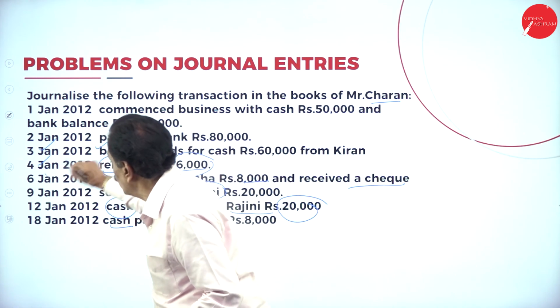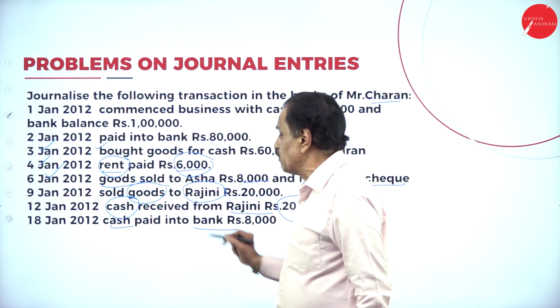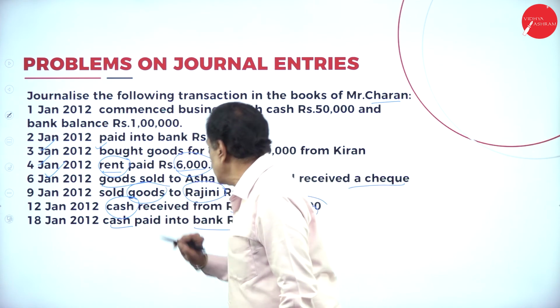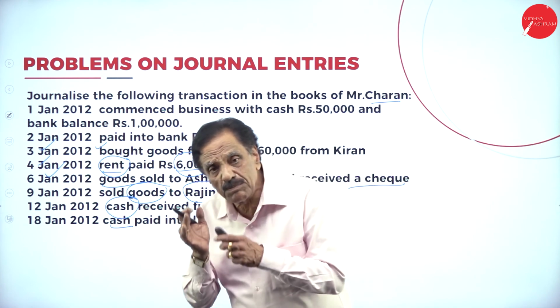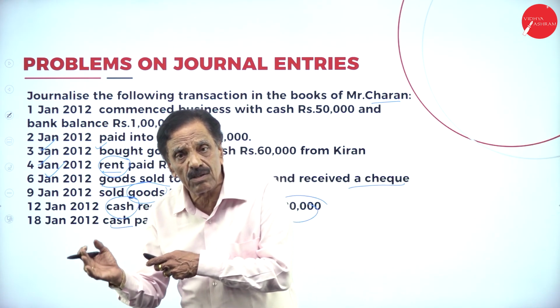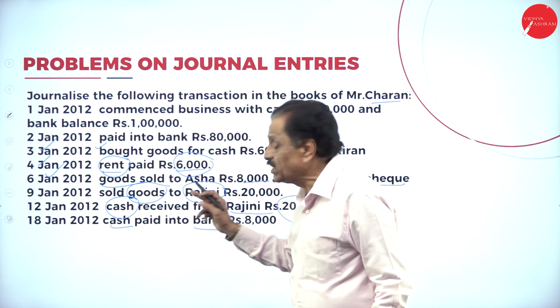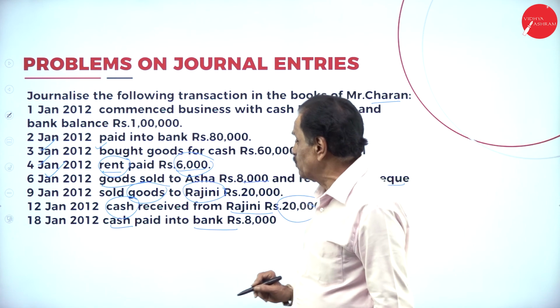So 6th is over. Come back to 9. Sold goods to Rajani for rupees 20,000. Which are the two accounts? One is the goods, one is Rajani. Goods is going out. Goods comes under real account. What the real account says, debit what comes in, credit what goes out. Goods should be credited. Instead of goods, we say sales. Who is the receiver? Rajani. To the extent of how much money? 20,000.